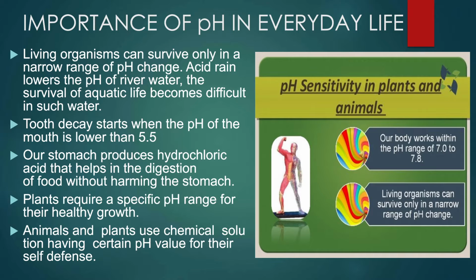Plants require a specific pH range for their healthy growth. Animals and plants use chemical solutions having certain pH values for their self-defense. You would have seen somebody stung by a honeybee. A bee sting leaves an acid called formic acid, which causes pain and irritation. Use of a mild base like baking soda on the stung area gives relief.